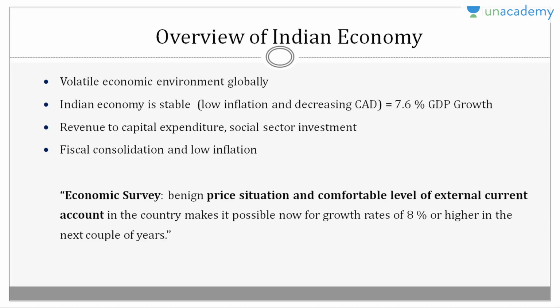But the threat is the volatile global economic environment. Why is this volatile? First point is because the US is still recovering from the economic shock. Second, there is economic slowdown in the European Union. And thirdly, China is rebalancing itself, so the global demand has decreased. And lastly, the oil prices are not stable. Right now they are decreasing, but they may suddenly increase. So this forms the volatile economic environment.